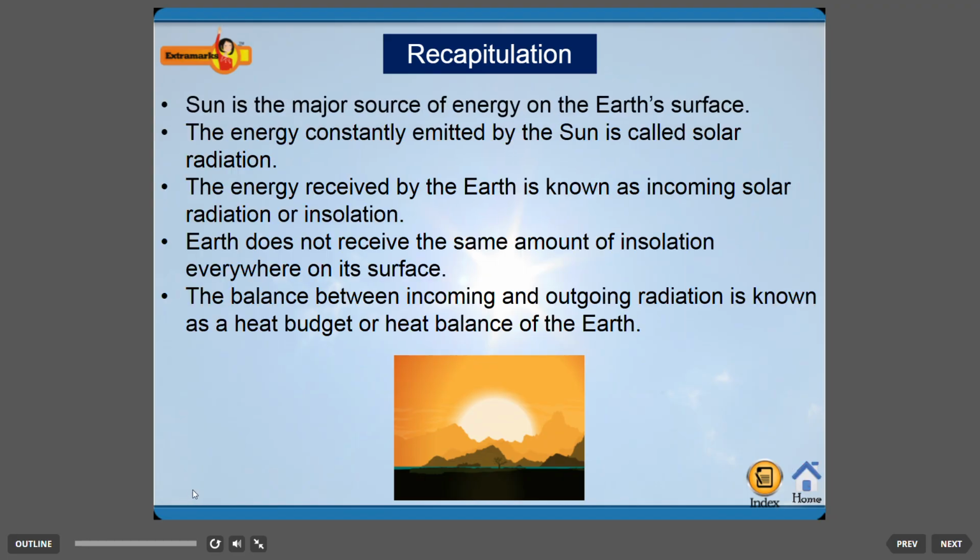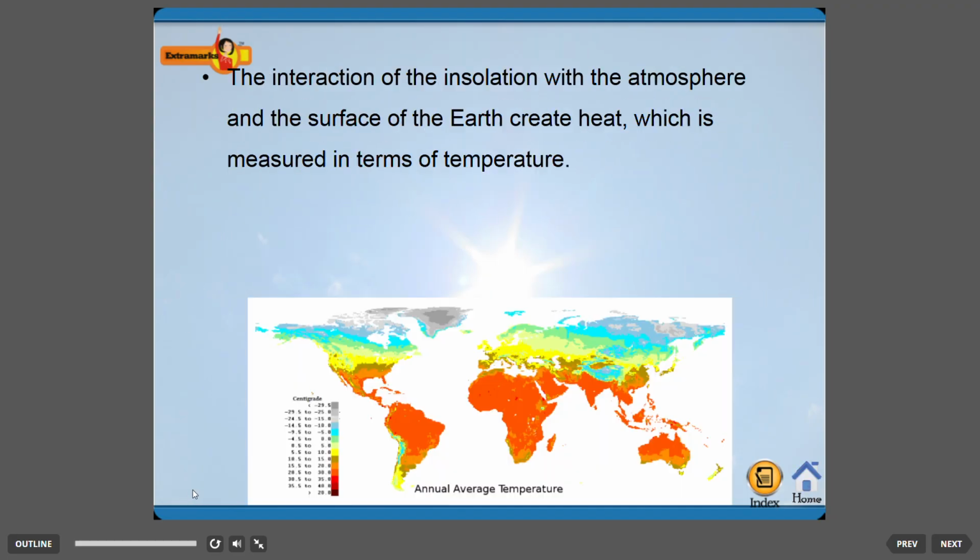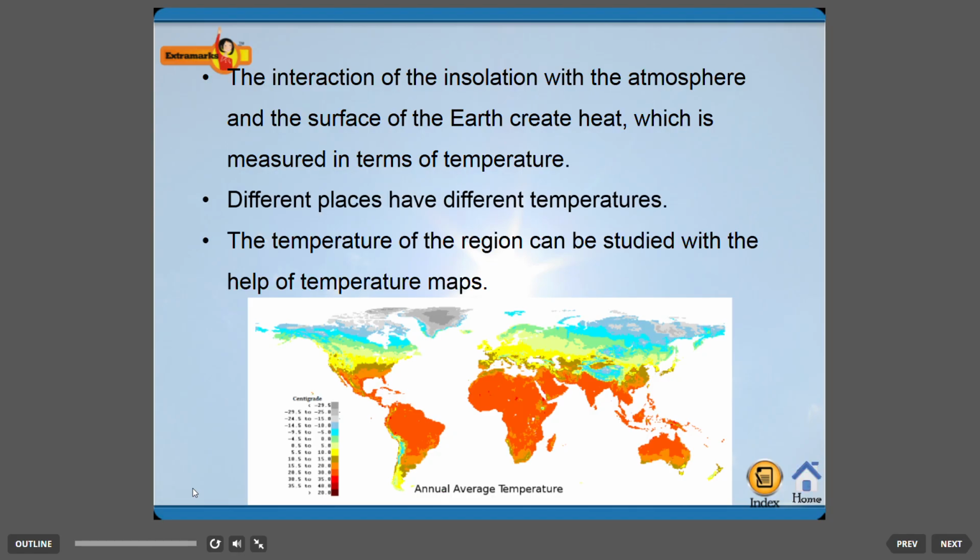Sun is the major source of energy on the Earth's surface. The interaction of the insolation with the atmosphere and the surface of the Earth creates heat, which is measured in terms of temperature. Different places have different temperatures.